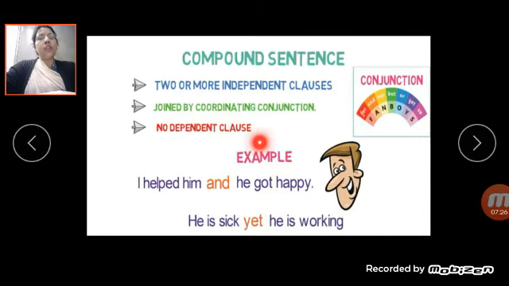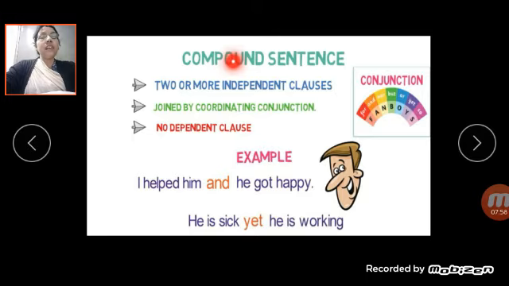In a compound sentence, no dependent clause is there. No subordinating clause is there. Only two or more independent clauses are found. Like "I helped him." This is one clause. It has sense. So the clause which gives you sense is the independent clause. And is the coordinating conjunction. "He got happy" is another clause, and that is also an independent clause.